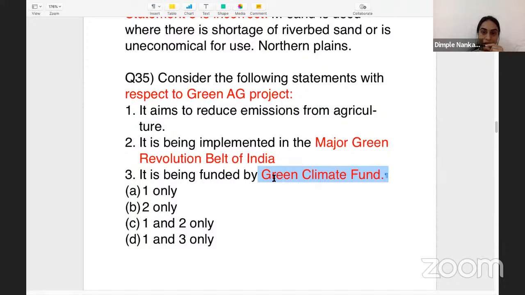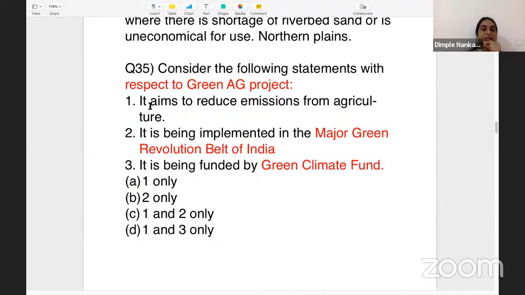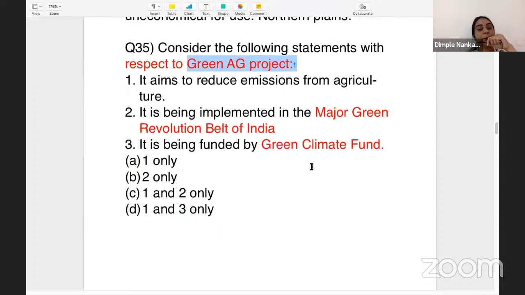However, the Green Climate Fund actually helps in financing those projects which reduce the emission from agriculture, but then there is no 1, 2, 3 answer. So you need to think on this. When we say that it aims to reduce the emission from agriculture, yes, this statement is correct. We know that agriculture contributes a lot to greenhouse gases, ठीक है, from the methane, the ruminants, the livestock. So this first statement is correct: we want to reduce the emission of greenhouse gases from agriculture, and that is the aim of the project.